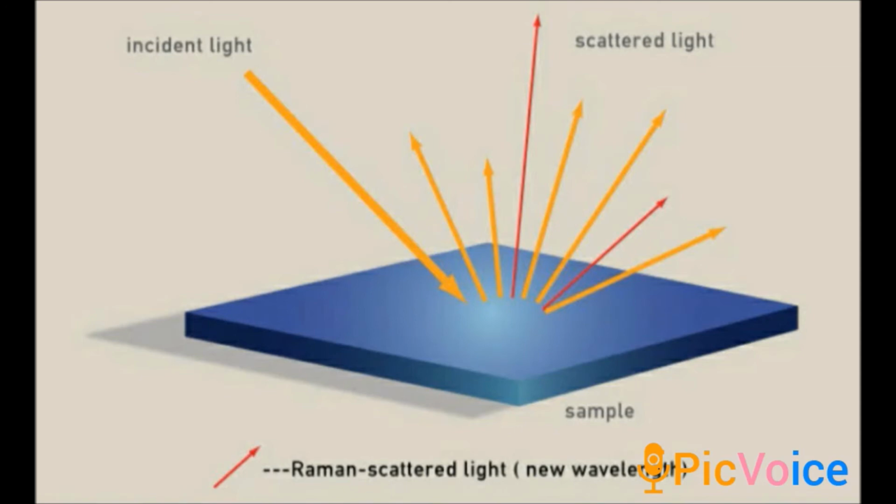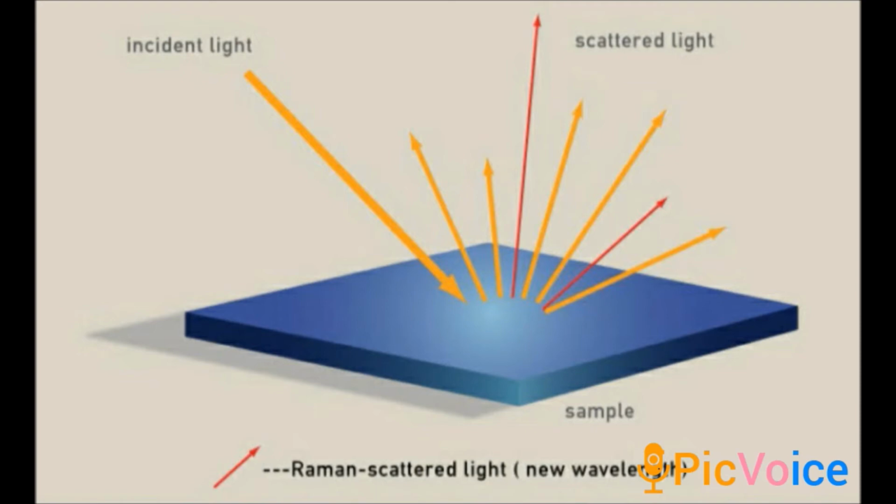The next one is Raman scattering. It is also an important question in this lesson. Raman scattering is when a beam of single colored, monocolored light rays passes through a gas, a liquid or any transparent solid material.